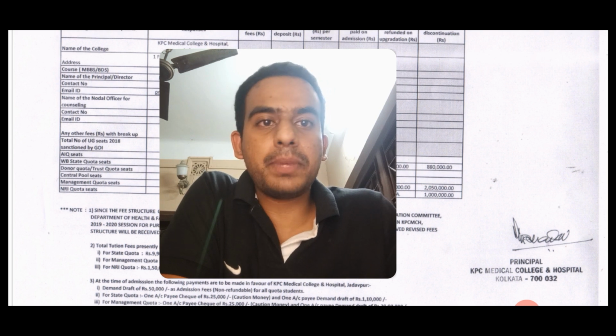Many people have this notion that since it's a private place, patients won't come in for treatment. No, but KPC is a government subsidized place, right? So people come here. The OPD tickets here are for 50 rupees. So 50 rupees is the consultation fee, and even if you get admitted, the indoor charges are government subsidized. There are many health schemes to subsidize the treatment.